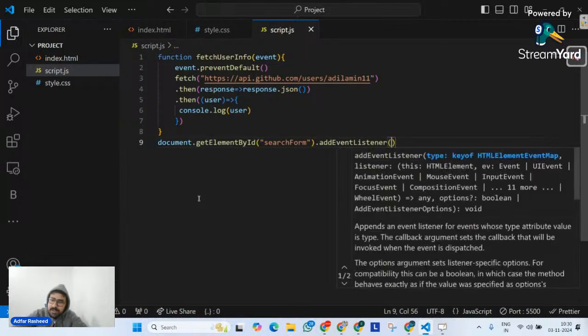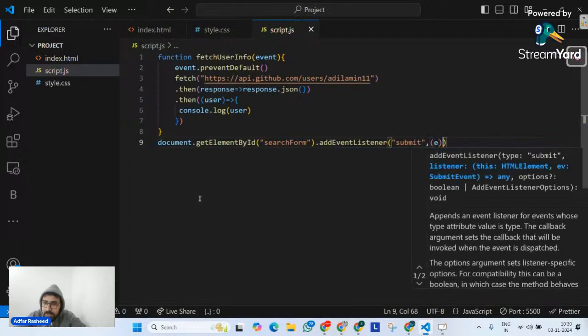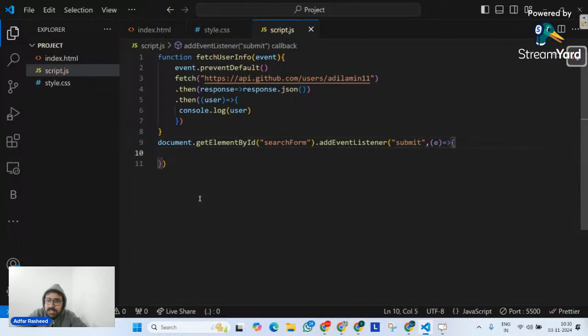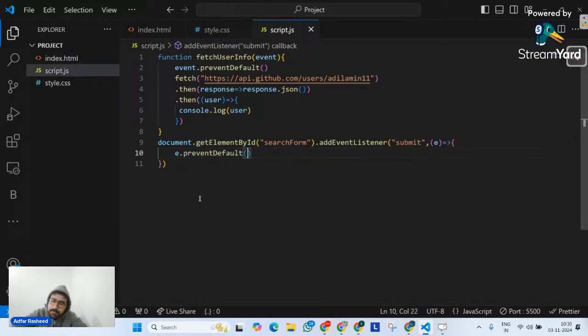Now what is the event listener? The event listener is simply submit. Second thing is, it's going to call a function with an argument called event e. And over here, the first thing it's going to do is prevent the default nature. So let me remove this here, and remove this here as well. Let's keep this purely for function.